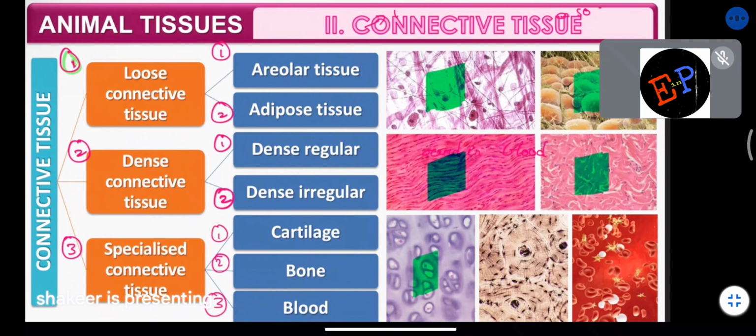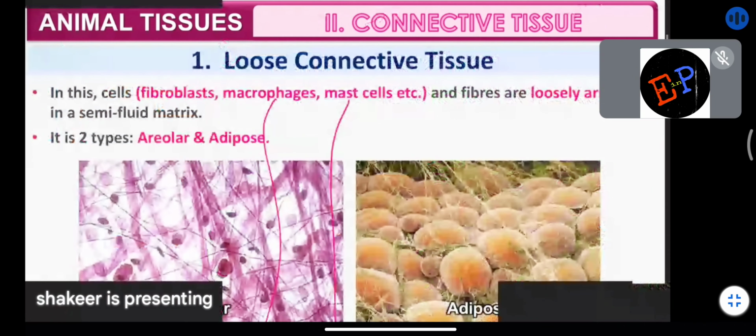The muscle, the bony part which is present in the ears and in the vertebral column also, you can find this cartilage. A smooth material, but it is incompressible material. And bones are made up of bone cells, and blood is made up of different types. So these are the different types of connective tissues which we have. Now let us study each of them in detail.